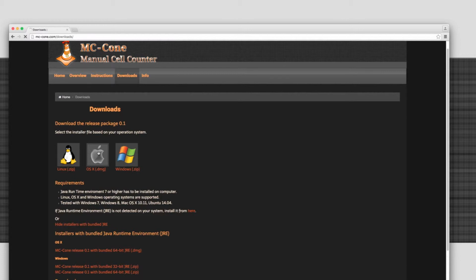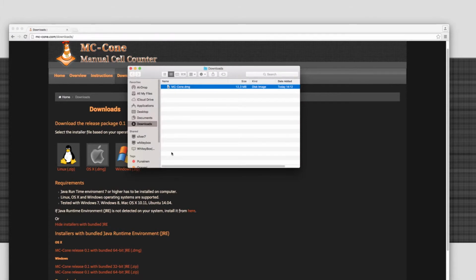And let's download it. Let's go to folder, the Finder, and here is the file. We can double click it. And now there is that kind of installer. And now we just have to drag this mcone icon to applications.